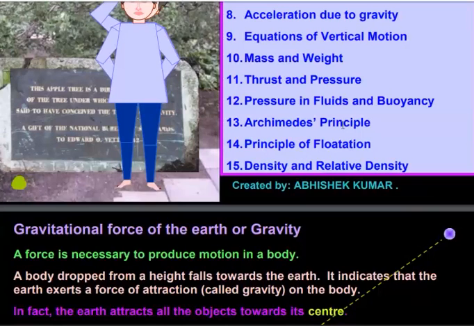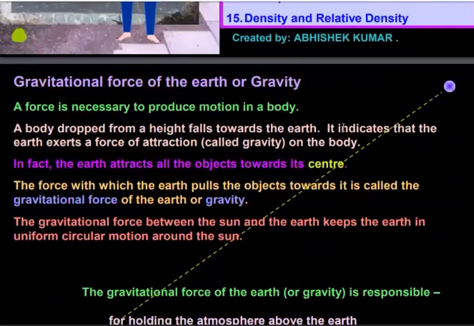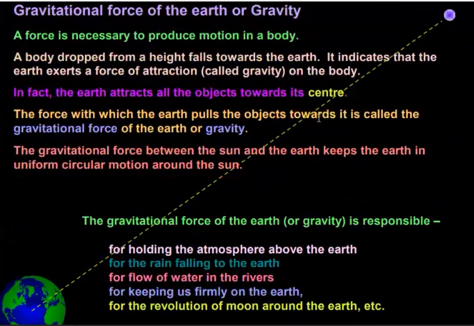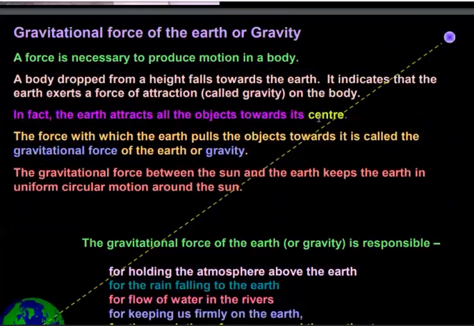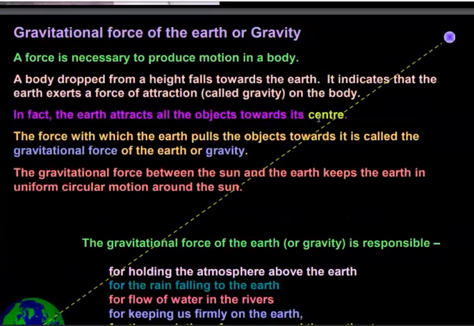So let us start with the gravitational force of Earth, or gravity. Remember, gravitation and gravity are different things. Try to understand what they mean.